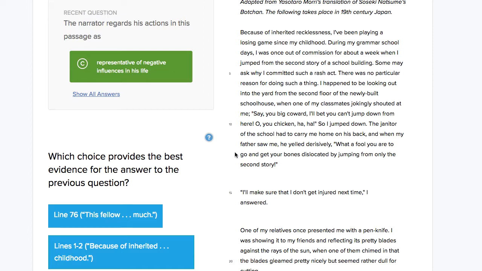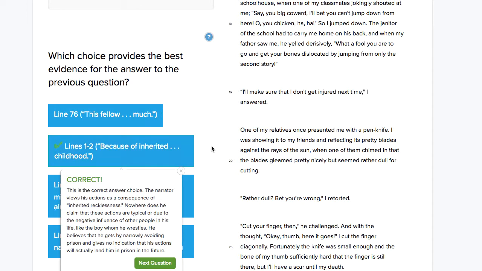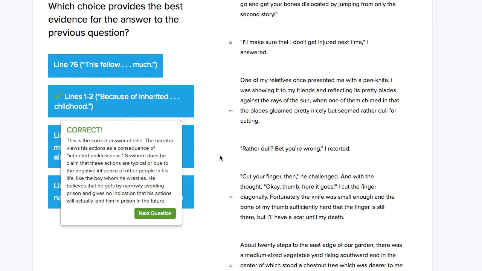And we can see that in this sentence, he's stating that the influence of his inheritance, his genes or his upbringing on him, is what has caused his behavior. So we're just going to go ahead and choose this one and be done with it. You can read this answer explanation as well, again, if you need a reminder as to why this is correct.